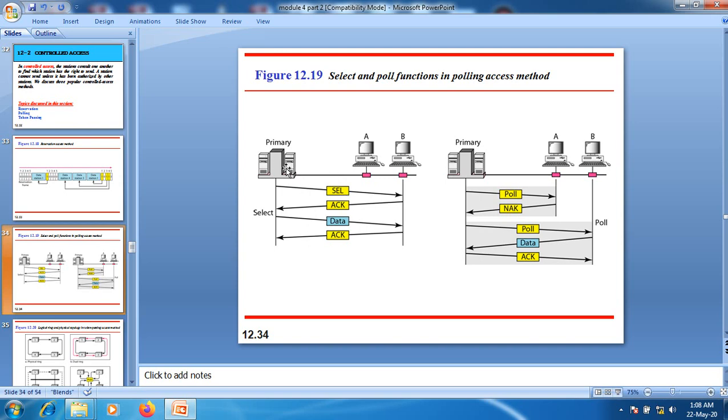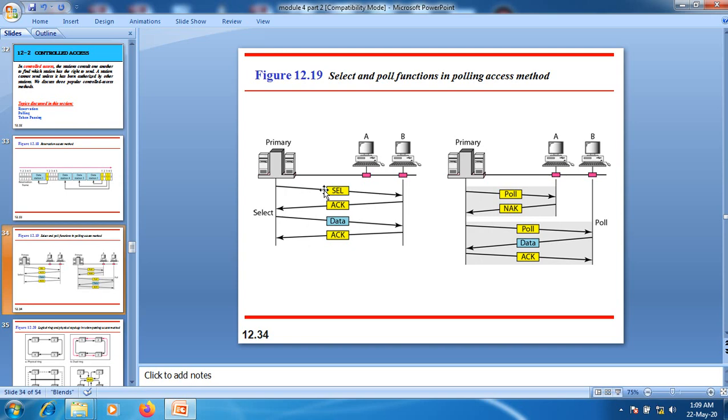Here the primary node first sends a select message to the secondary station. The primary station has control over the link and can send the data over it, but it must make sure that the destination, that is the secondary station, is ready to receive the data. For that purpose, it sends a select frame.